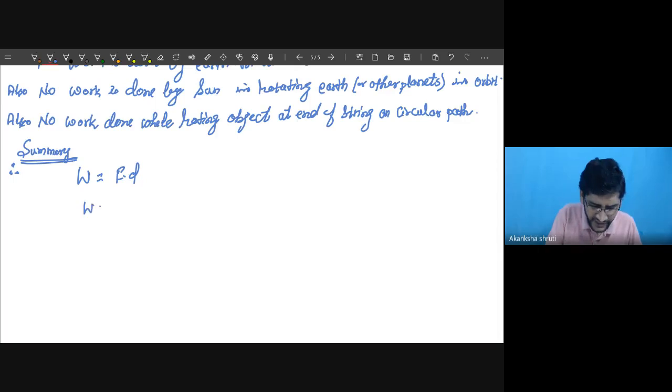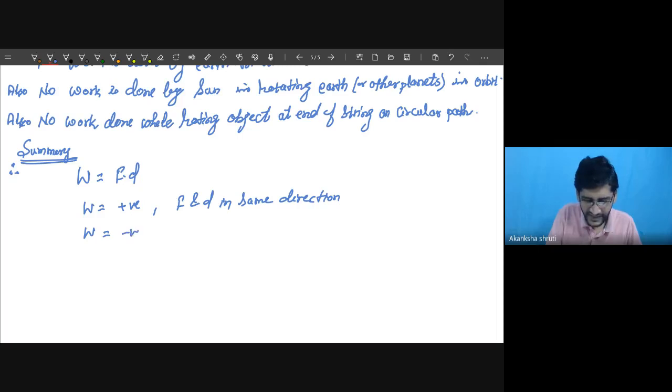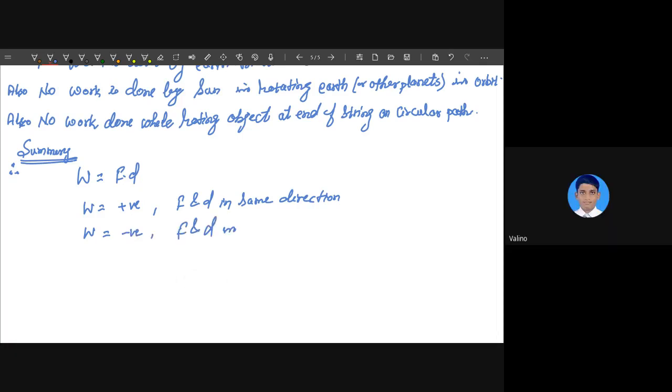This work becomes positive when F and D are in the same direction. This work is negative when, students, F and D are in opposite directions.